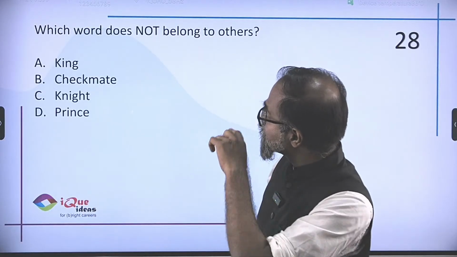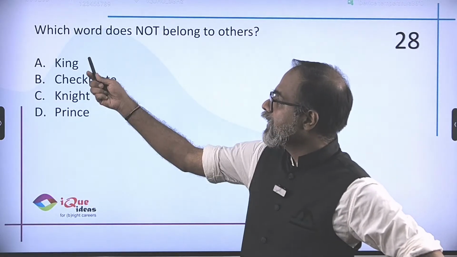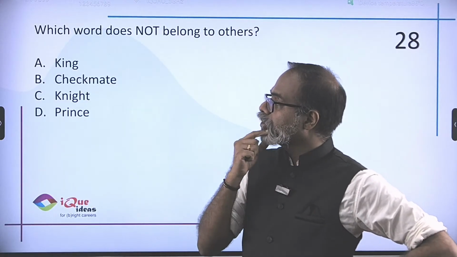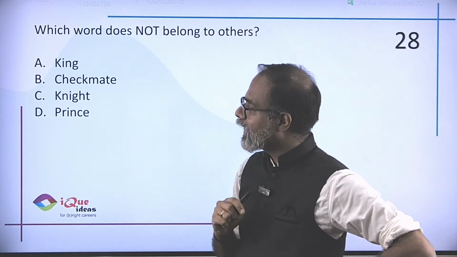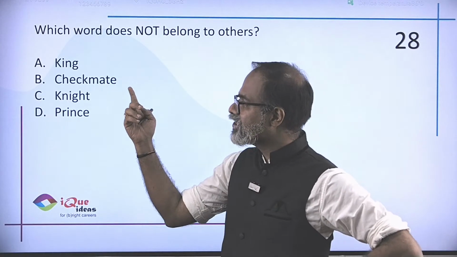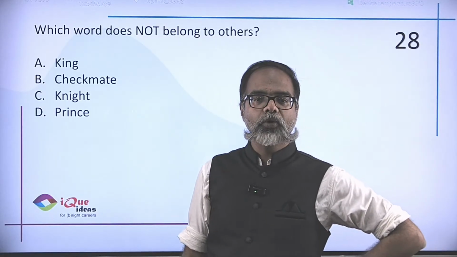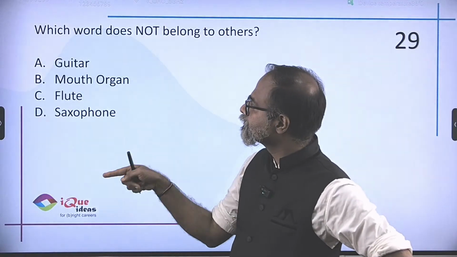Which word does not belong to the others? King, checkmate, knight and prince. Okay. Checkmate and knight are both terms of chess and so is king. But a prince is not in chess. In chess you have king, checkmate and knight but not a prince. So D is definitely the odd man out in this particular example.